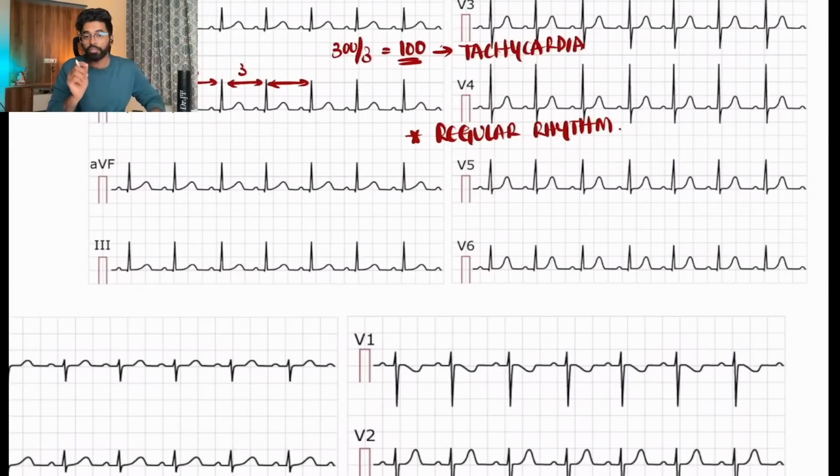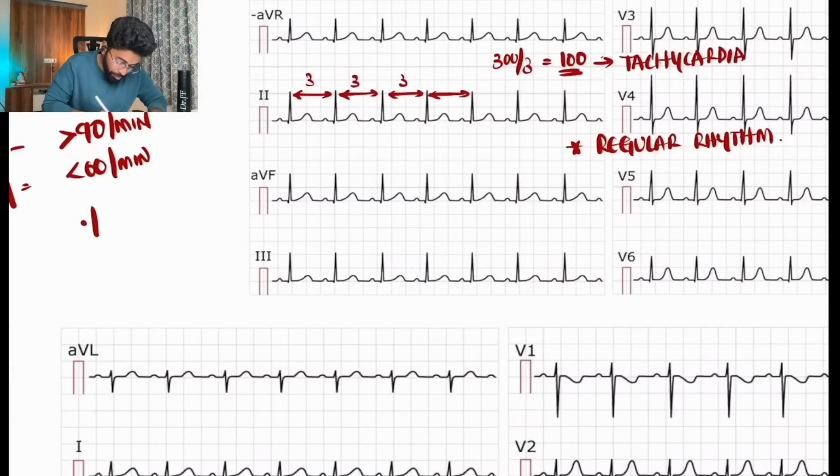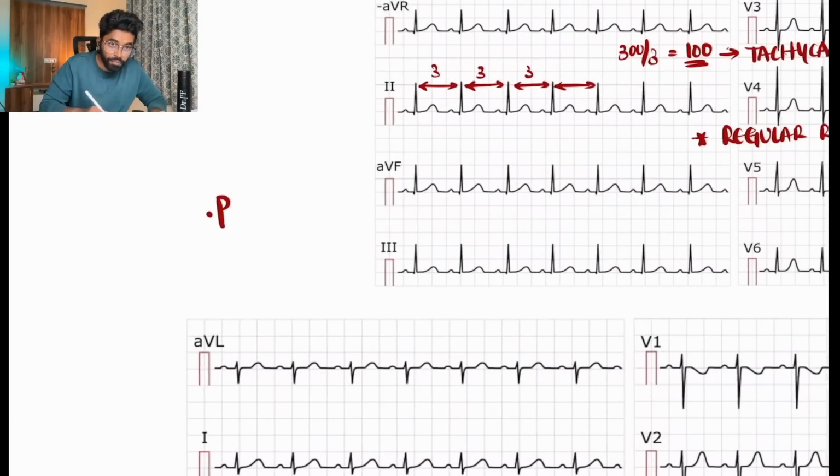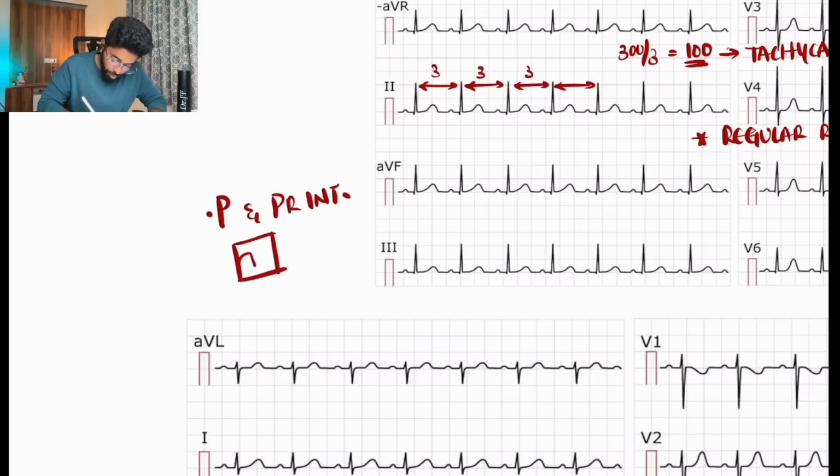And one thing you need to remember is that no matter what, in a normal ECG, the P wave and the PR interval should be occupying only half of the large box.